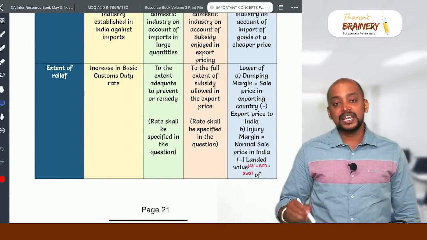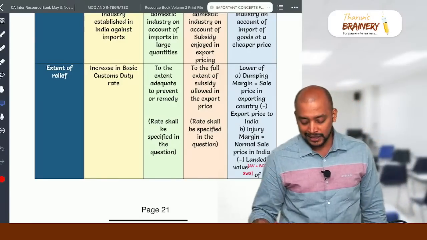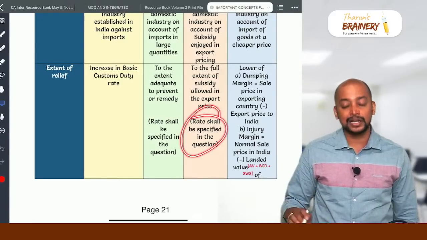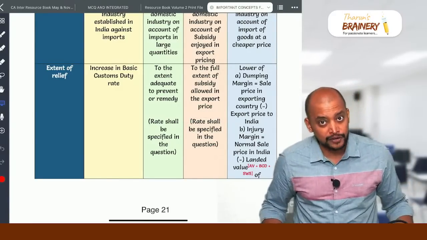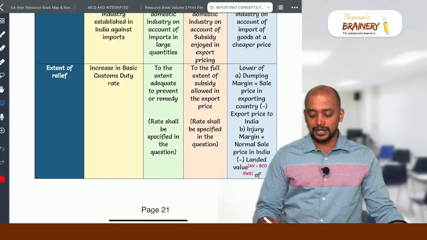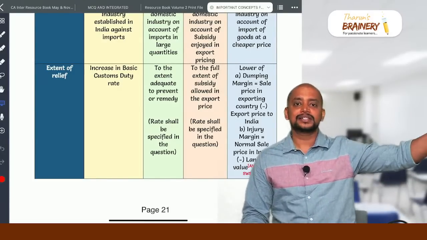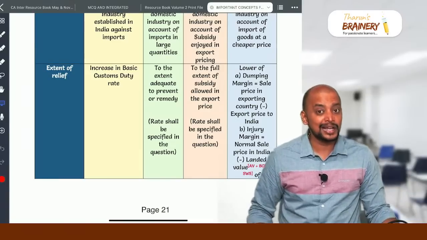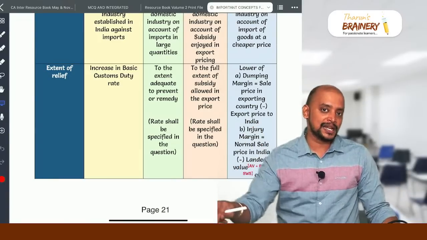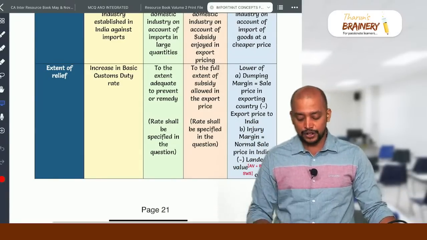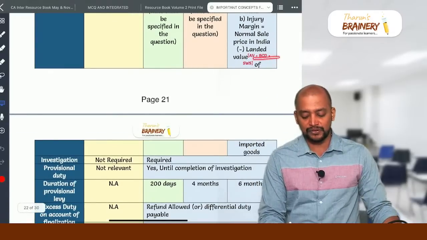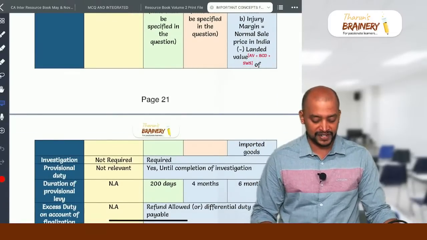So then even anti-subsidy duty is also like that only. Rate will be specified in the question. Whereas anti-dumping duty is lower of dumping margin or injury margin. So what is dumping margin? Sale price in their country minus the price at which they have exported to India. Injury margin means normal selling price in India minus landed value of the imported goods. Landed value means assessable value plus basic customs duty and social welfare surcharge.